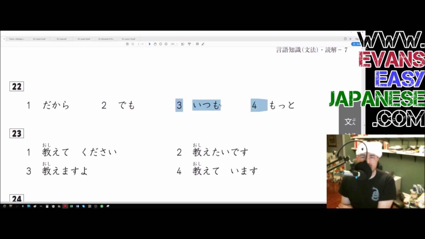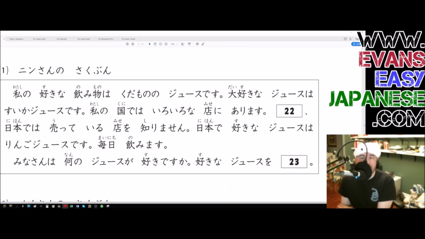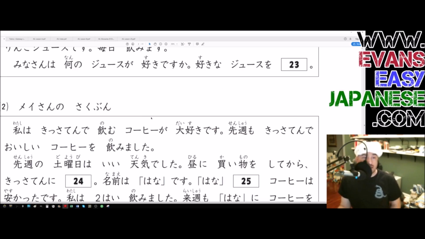Number 3, itsumo. Itsumo is going to trick a few of you if you're not being careful. Itsumo nihon de wa utteru. If you just see that, they are always selling in Japan, you might accidentally pick that because utteru is like a continuous thing and itsumo is also continuous. However, that's not what they're trying to say. They're saying that I don't know of any stores that are selling it right now.